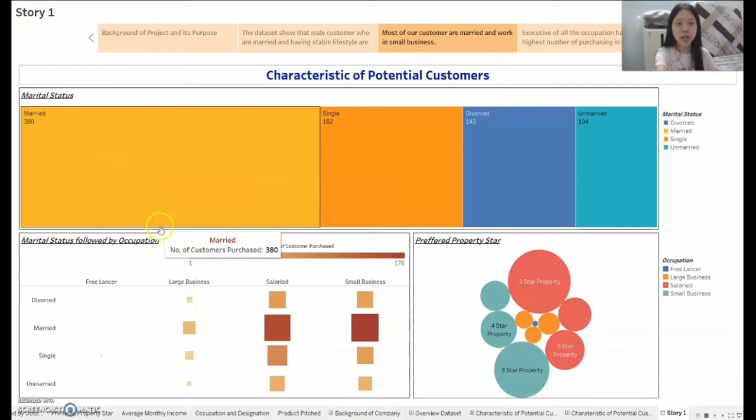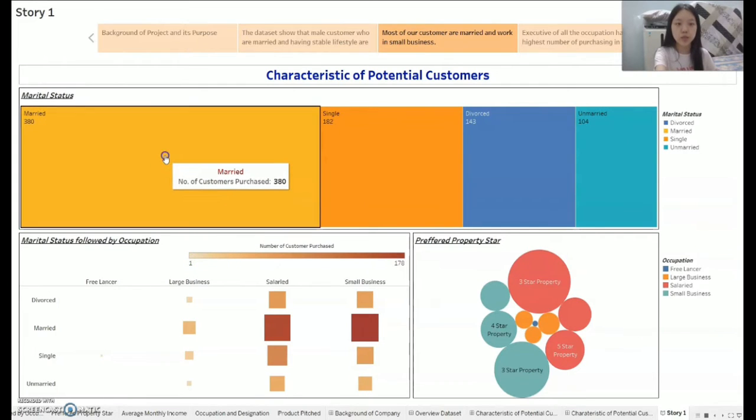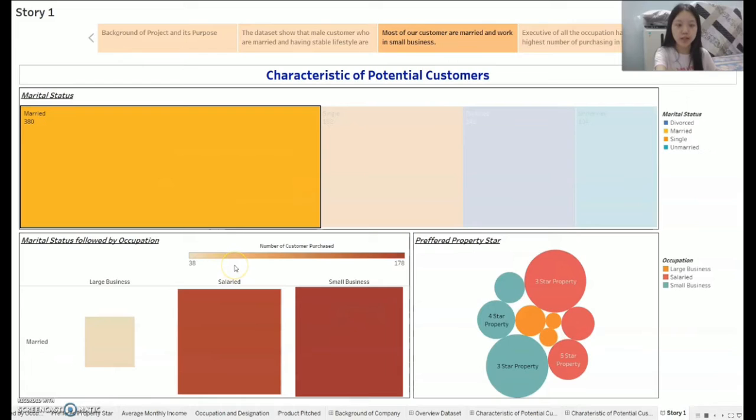We have our second chart, which is a heat map. This heat map shows the marital status followed by occupation. A deep color indicates a high frequency of customers that have purchased our previous product. The customers who are married and work in a small business or salaried frequently purchase our product. However, the purchase frequency of small business is slightly higher than the salaried. So we can say that our potential customer is married status and works in small business occupation.